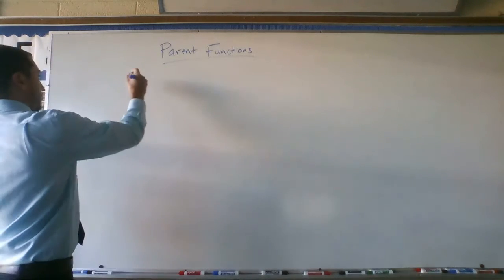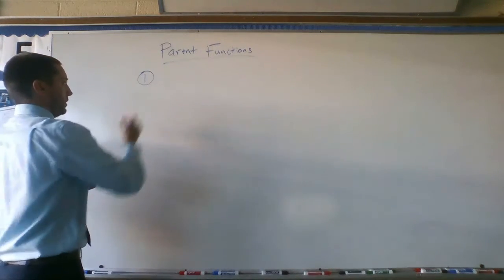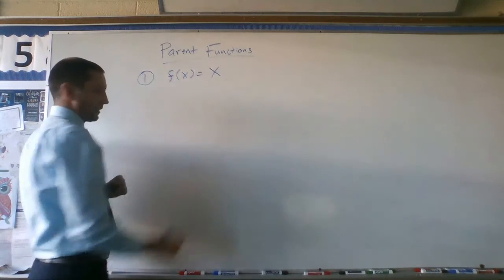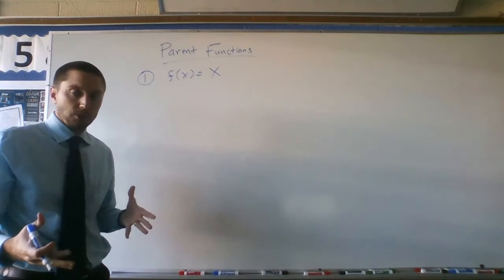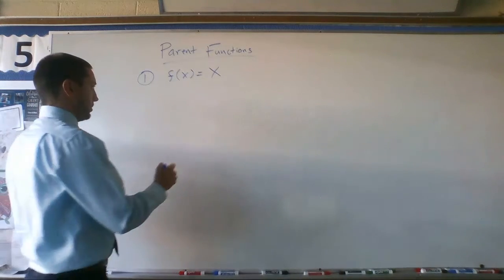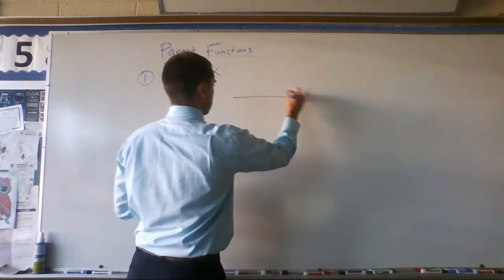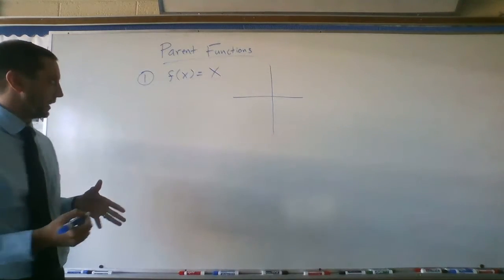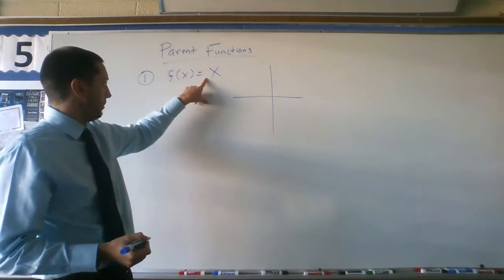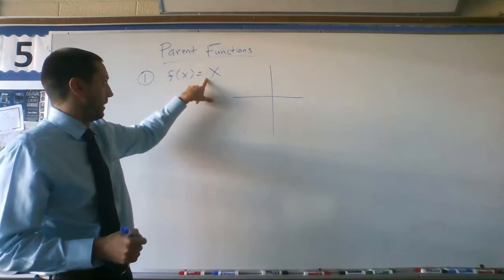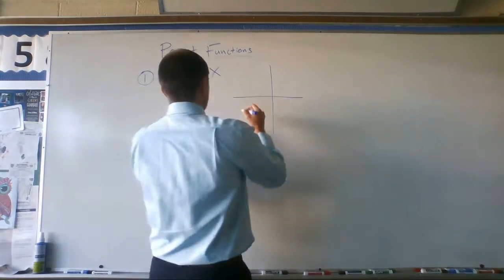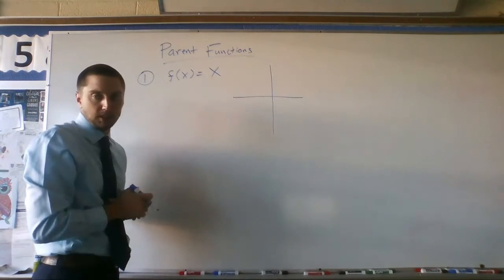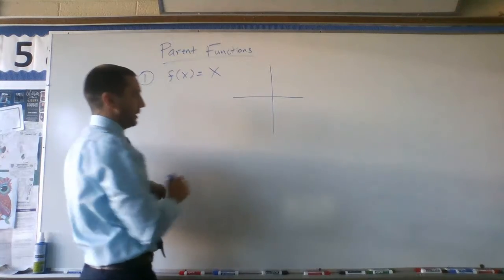All right, so the first parent function is nice and easy. f of x equals x. Hopefully you already know what this one looks like. This is a linear function. When I say f of x equals x, you should already know what that looks like. This is a linear function with a slope of 1 because we have our imaginary 1 out in front. There's nothing after the x, no plus b or anything like that, so my y-intercept is 0.